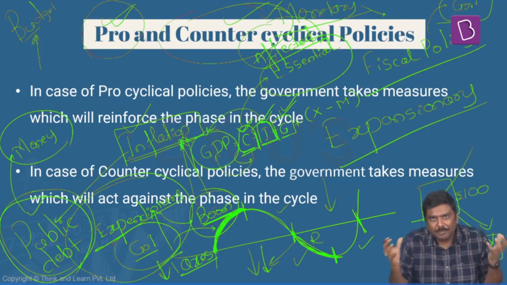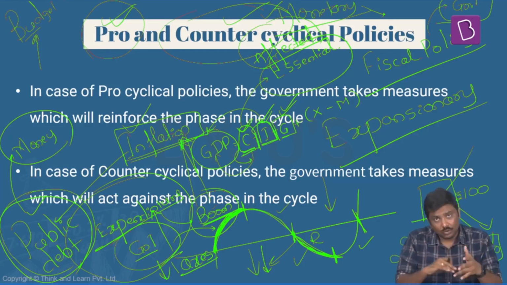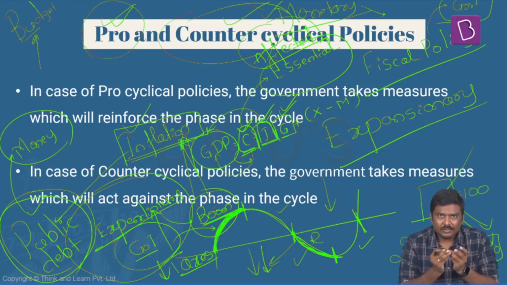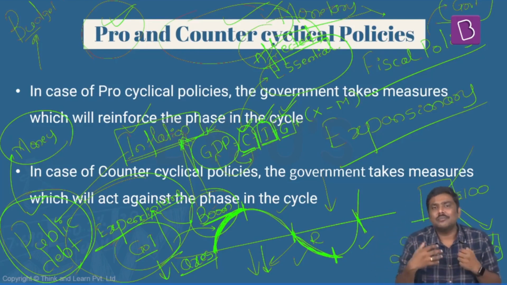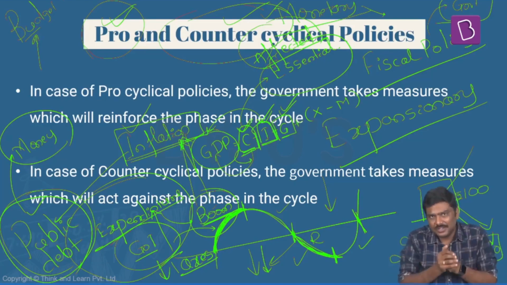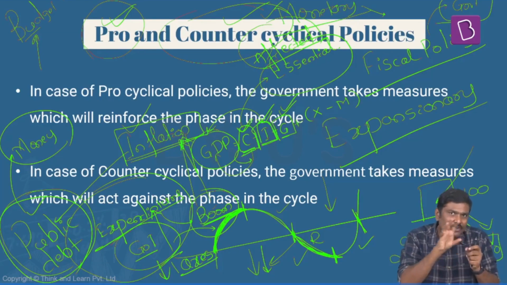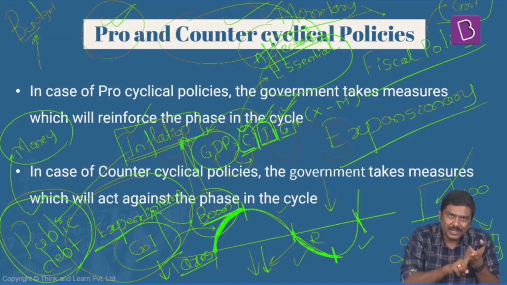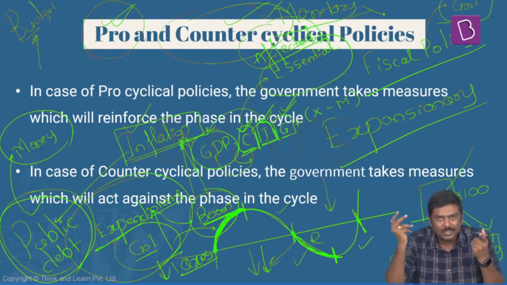So of the three participants, the private sector will say no, there is a problem with the GDP. Households, though they want to spend, do not have the money, and even if they have, they will be concerned about their future. For example, during this particular time of a recession, imagine there is a household. Don't you think this household will be worried about whether the breadwinner of the household will have a job after 1 month, 2 months, or 3 months?